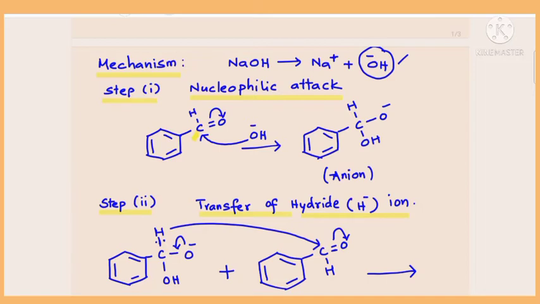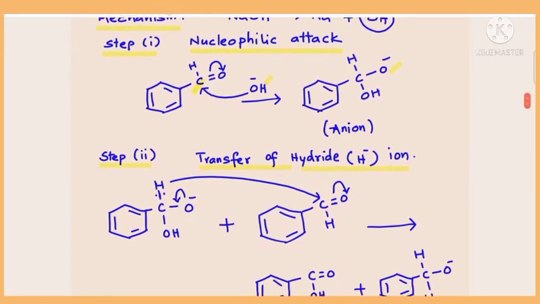Simultaneously, the bond pair between carbon and oxygen moves to oxygen, so it becomes a single bond with O minus, whereas the OH minus shares electrons with this carbon, forming a new bond. As a result, you get a benzene ring with CHOH single bond O minus. A species with a negative charge, what do you call it? An anion. So this is the first step, formation of an anion due to the attack of the nucleophile on the carbonyl carbon of one benzaldehyde molecule.